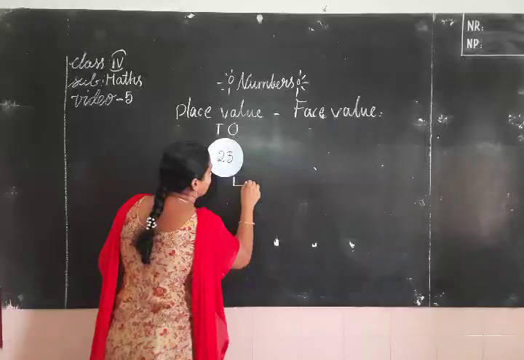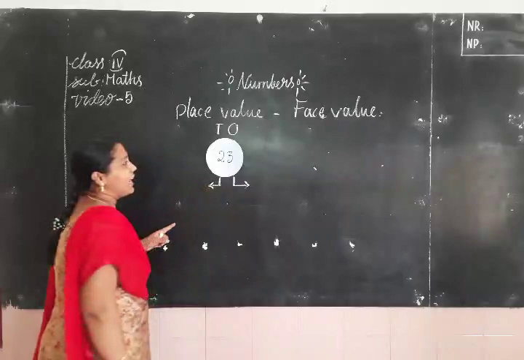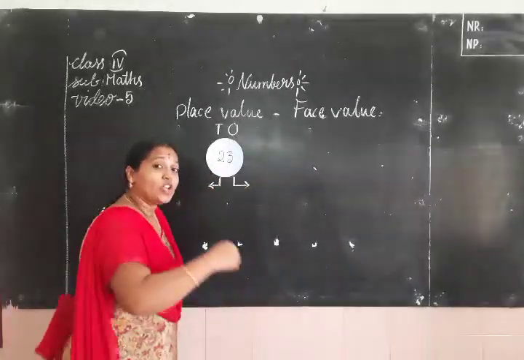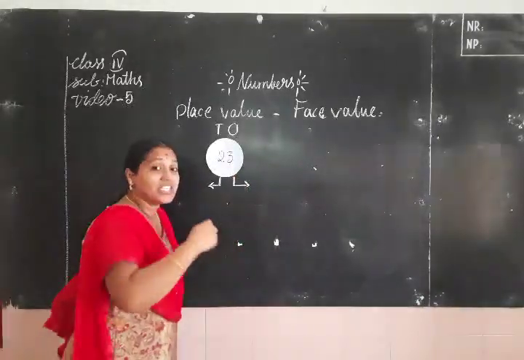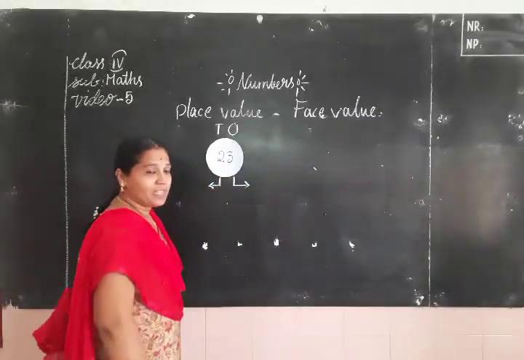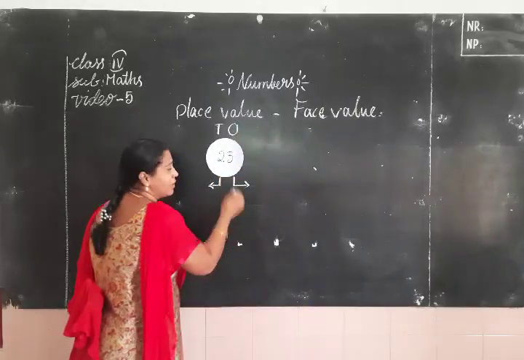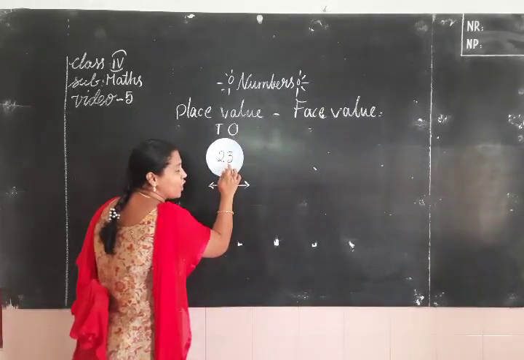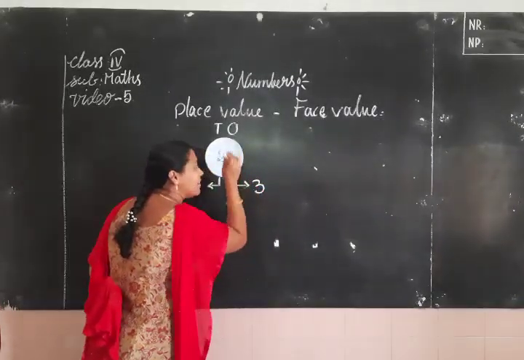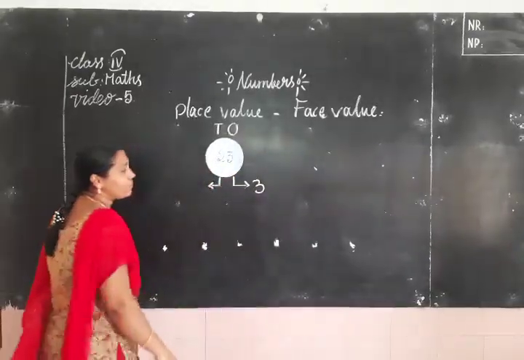Before that, I am explaining face value first. The face value of any digit never changes. It means same as the particular digit. It means the digit itself we have to write. 3 is in ones place. What is the face value of this digit? The digit itself only. It means the face value of 3 is 3.